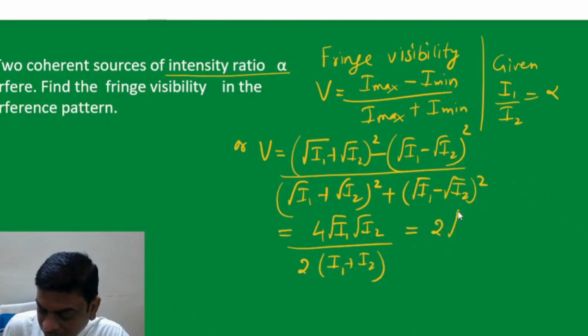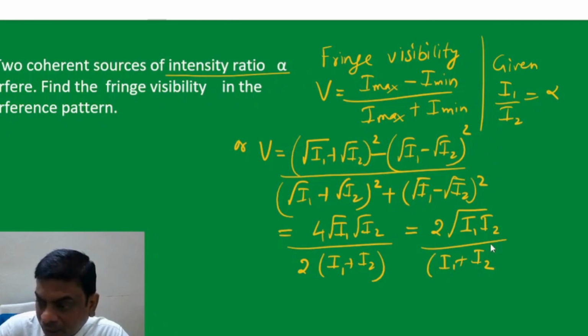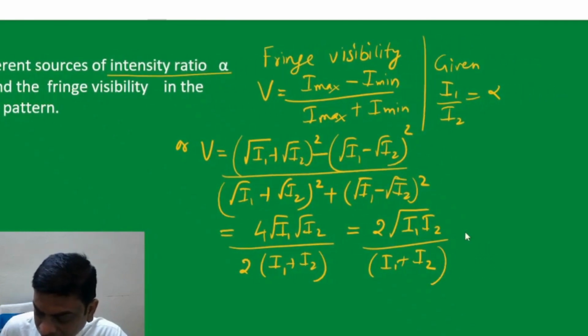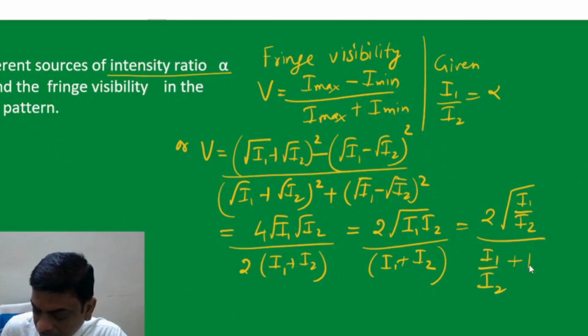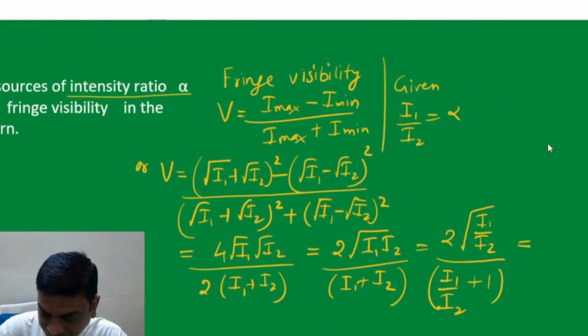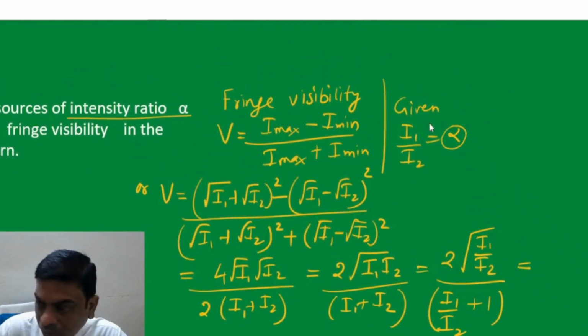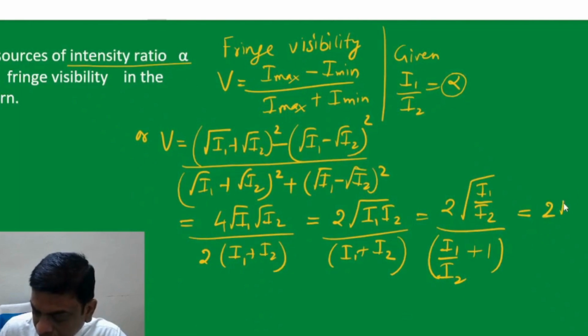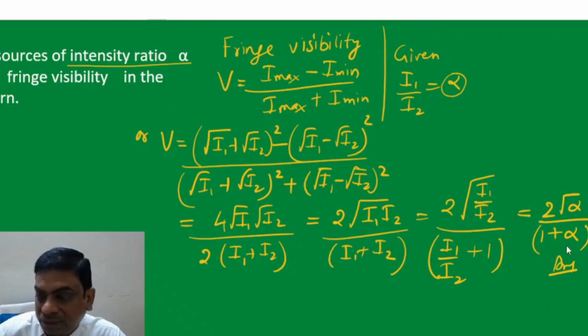So this will be twice under root I1 I2 upon I1 plus I2. Now dividing the numerator and denominator by I2, finally you have twice of root alpha upon 1 plus alpha. This is the final answer, students.